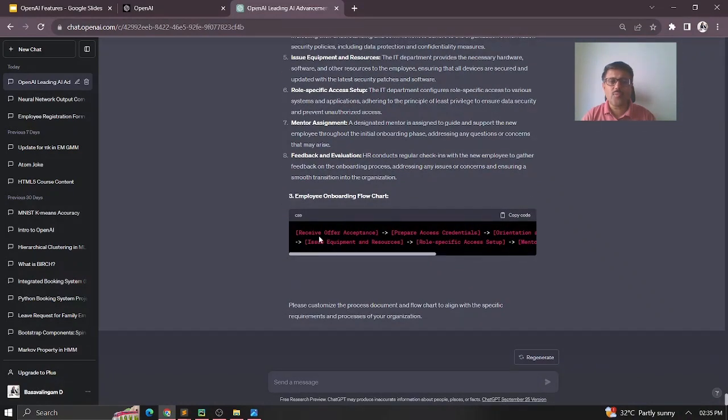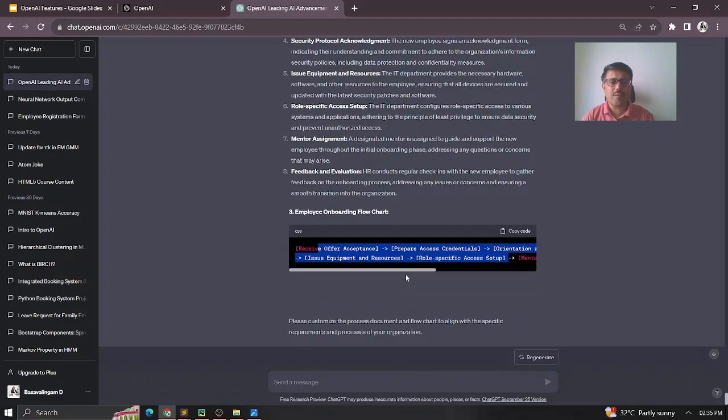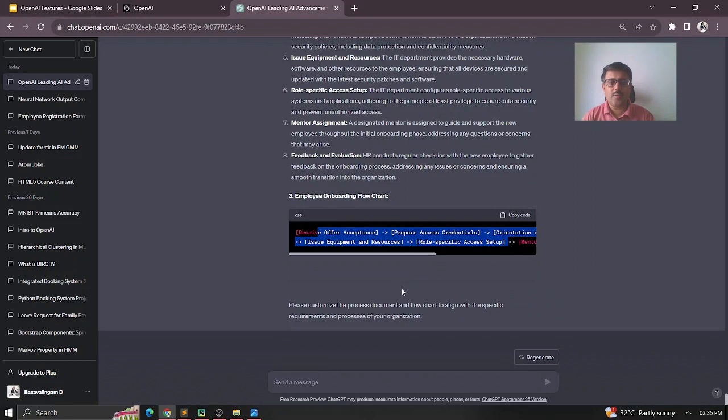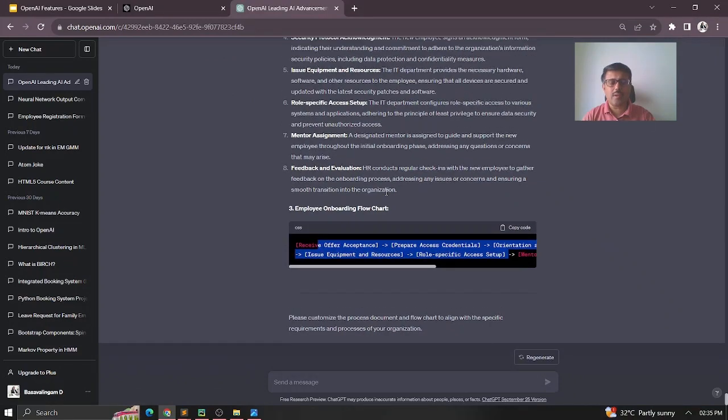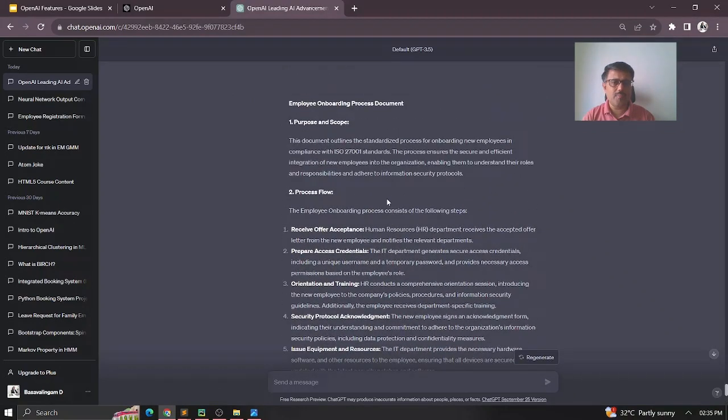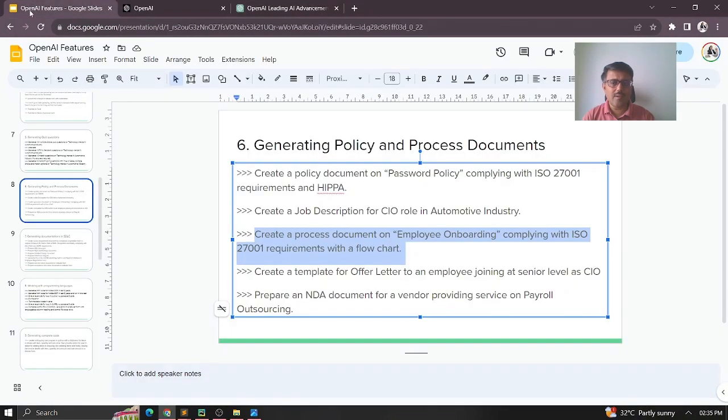Okay, so this flow chart, it also gives me in a CSS format. You can just receive it, and it shows the steps it follows. This is a flowchart, as I told you again, if you are using the paid version, you will be able to generate it. Otherwise, it is simple text, that's what it is showing you here, the entire steps of the employee onboarding. So like this you'll be able to get it.